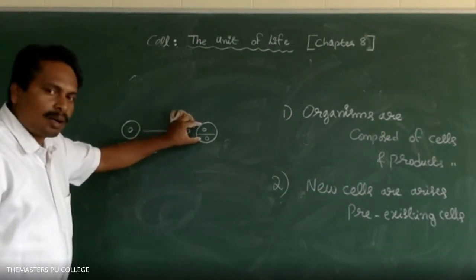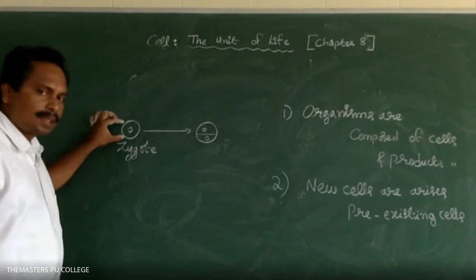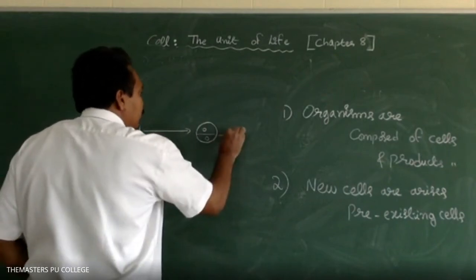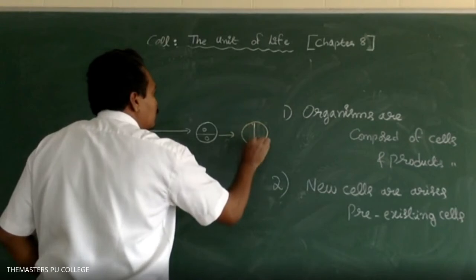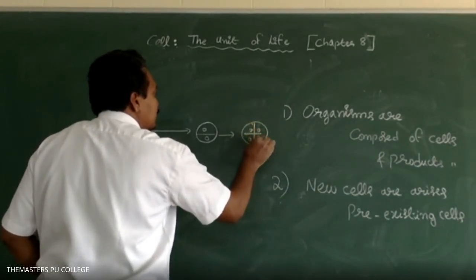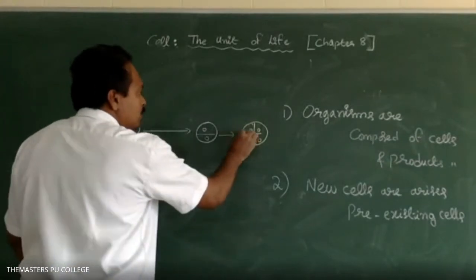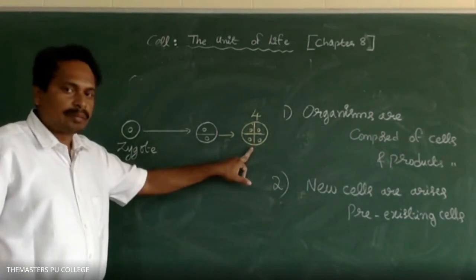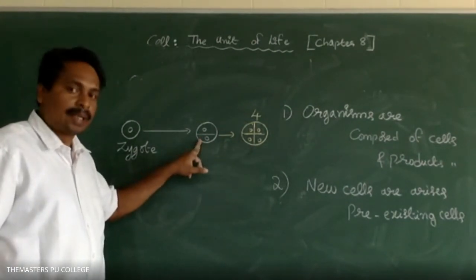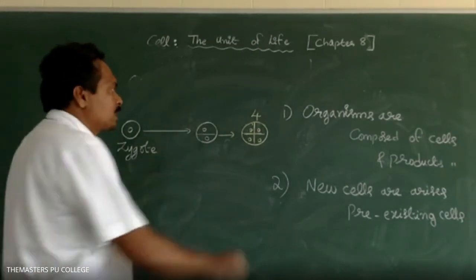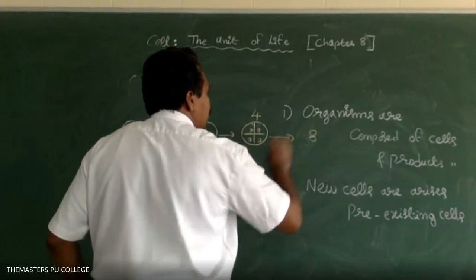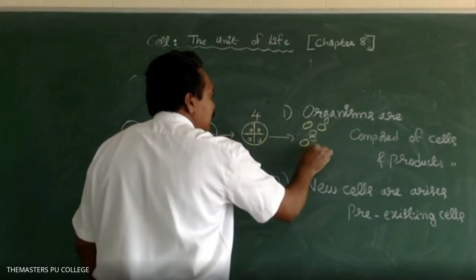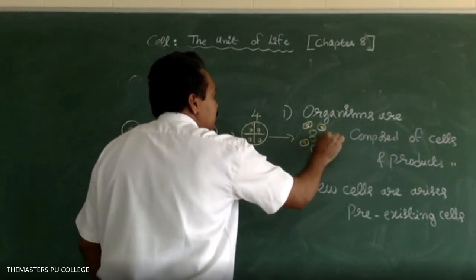Here the two cells arise from a pre-existing cell. The two-cell stage later forms the four-cell stage, where the four cells are derived from the division of pre-existing cells. Next, the four-cell stage divides to give rise to the eight-cell stage. So here, new cells arise from pre-existing cells.